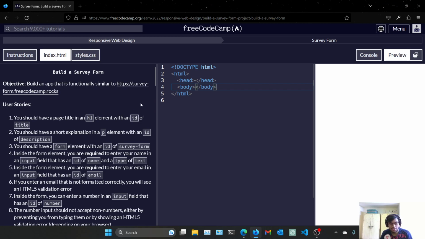We have to add an HTML element with the ID of title. Let's add it. Type anything here, I'm typing title. Then let's give it a p element with the ID of description.